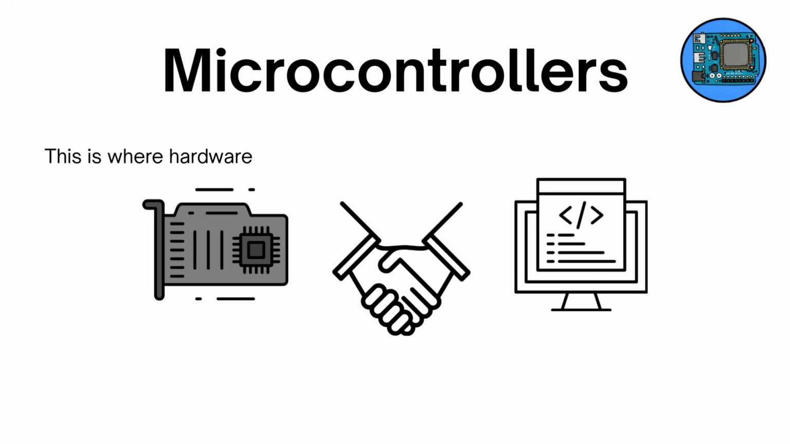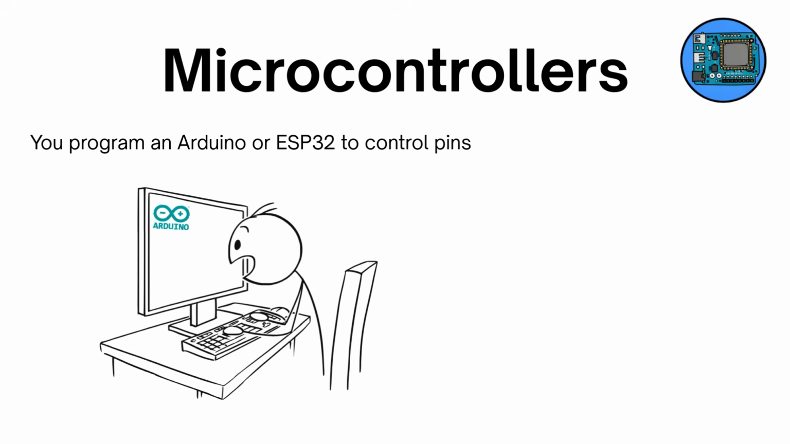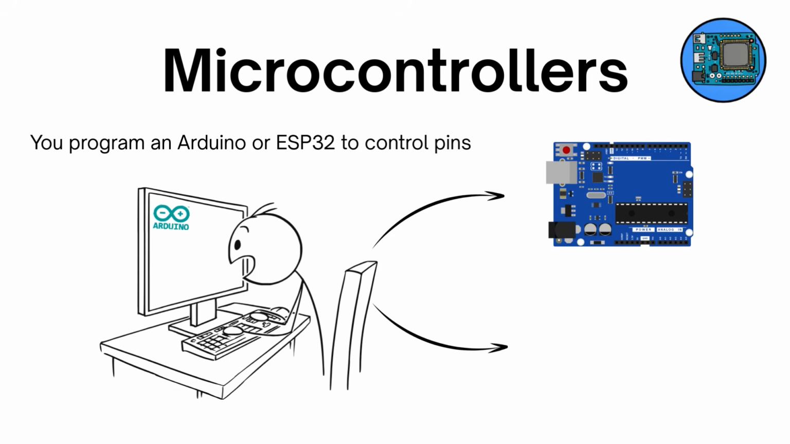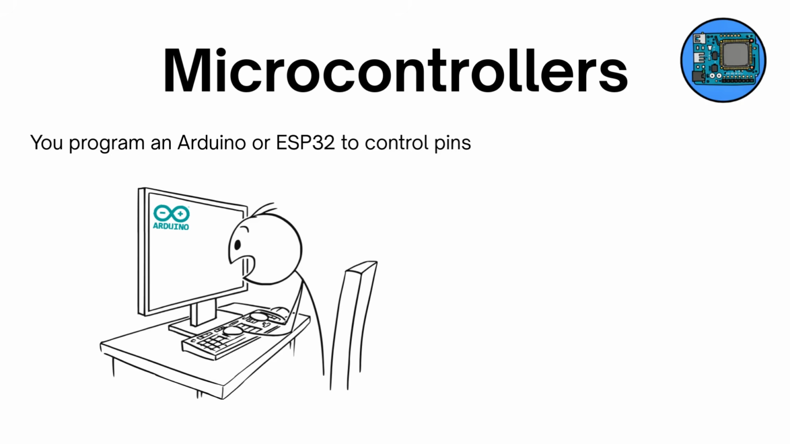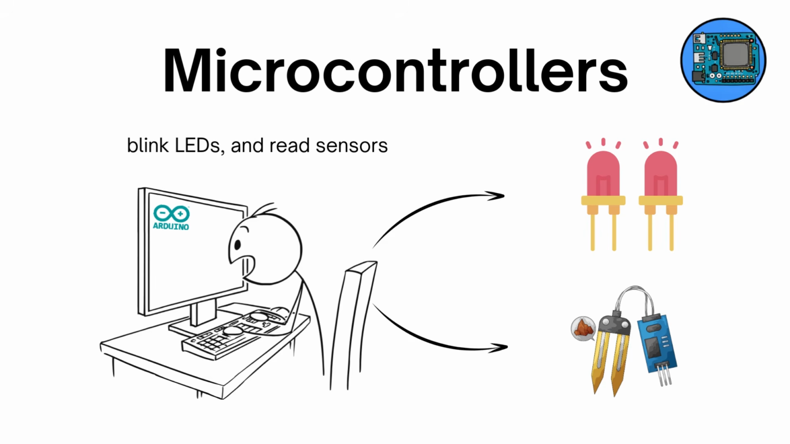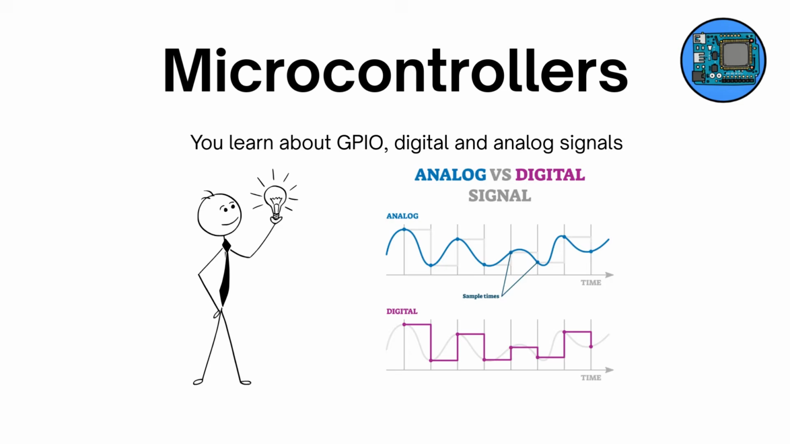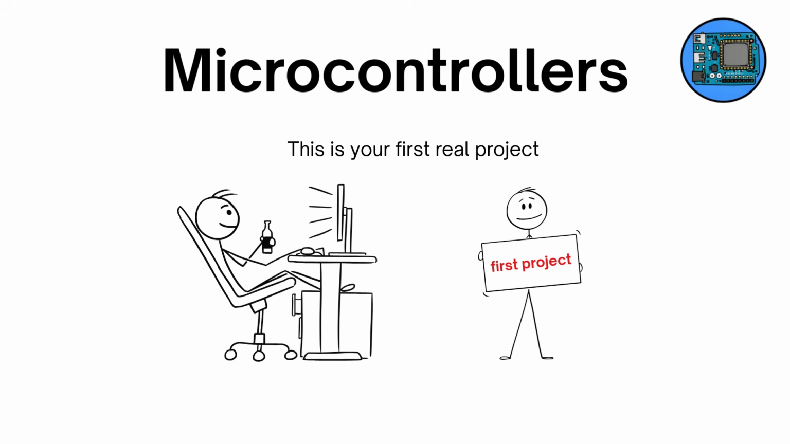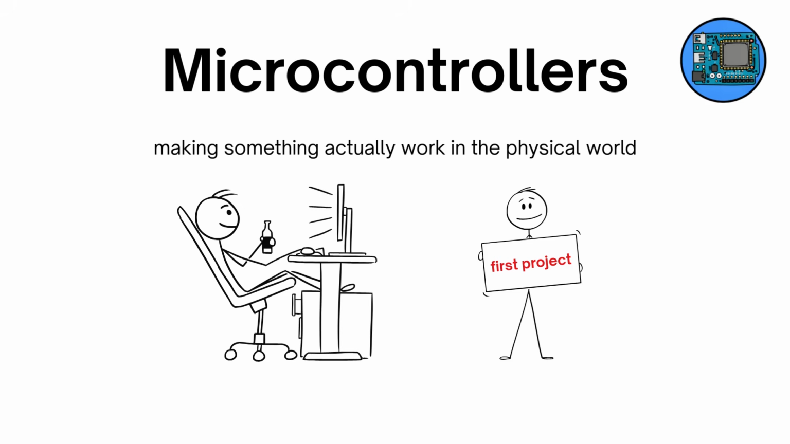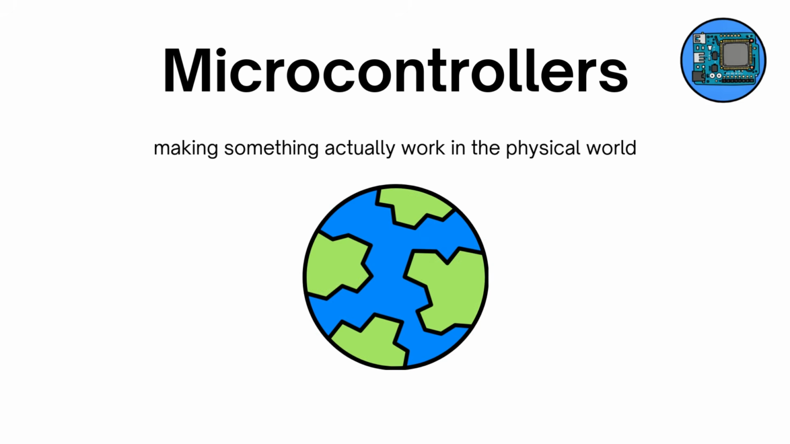Microcontrollers. This is where hardware meets software. You program an Arduino or ESP32 to control pins, blink LEDs, and read sensors. You learn about GPIO, digital and analog signals. This is your first real project, making something actually work in the physical world.